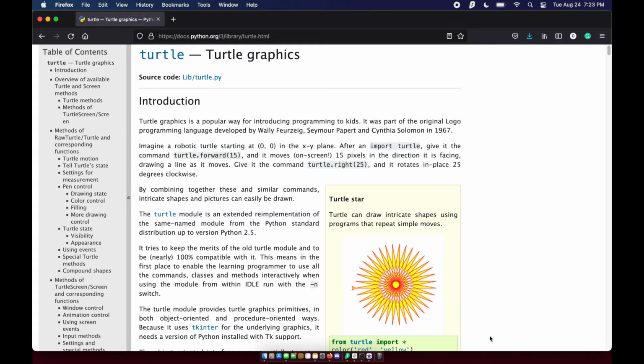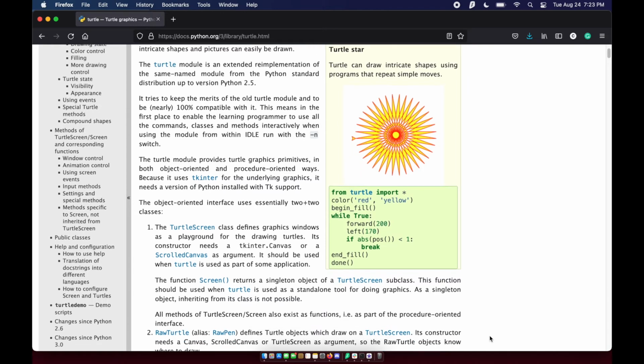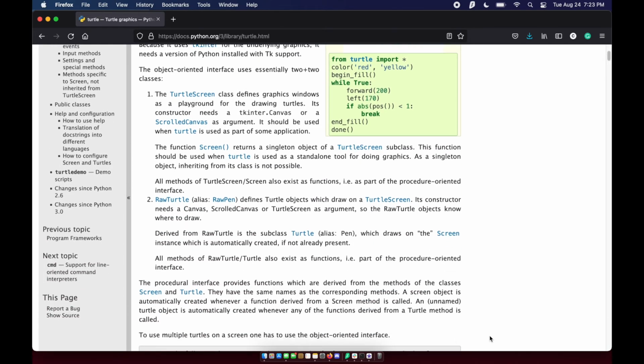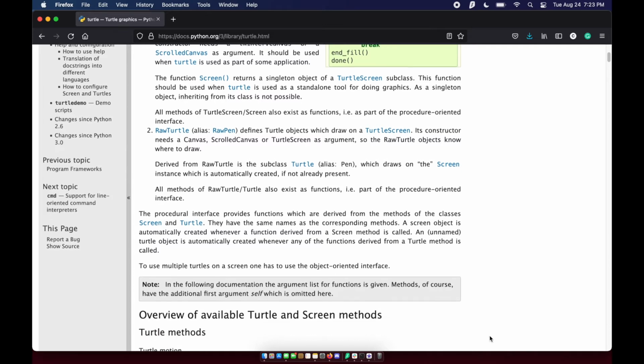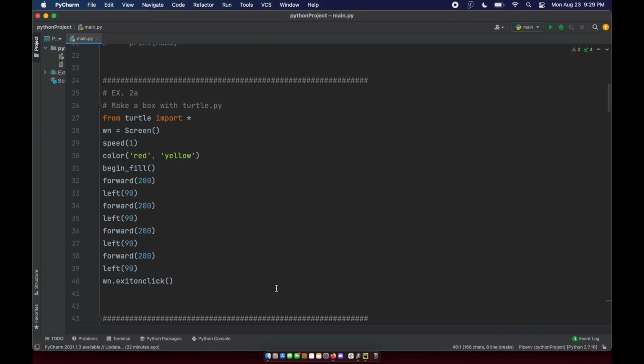One of the tools I like to use when teaching about automation is the turtle module, and this is just a basic visualization tool where you control a pen using some built-in commands. It's still all Python, but we're working with this turtle module. All the commands you see here are a part of the turtle tool, but the concept is still the same.